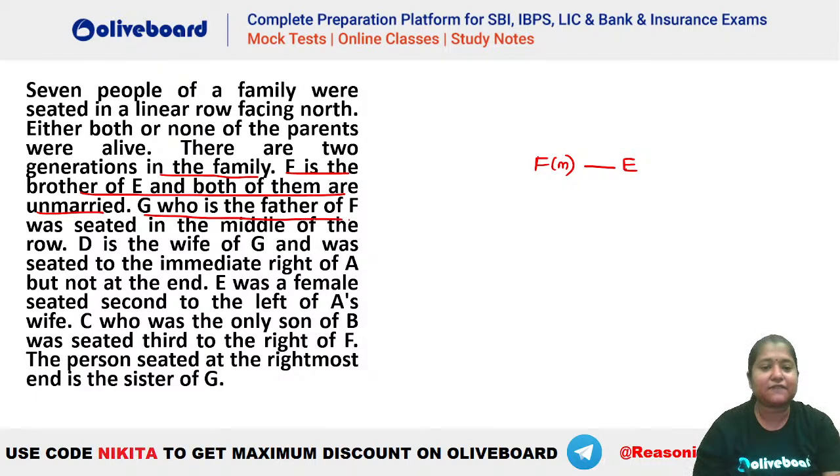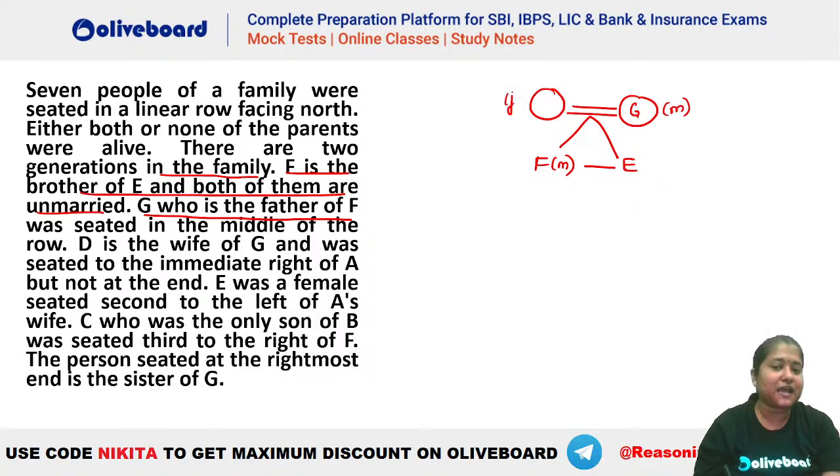Now G is the father of F. So we know that single parent is not an option. That means we should have both the parents here. Let's say this is your G. So G is the father, that means a male person. So G is the father of F. So that means there has to be a mother also for F, right? Single parent is not an option at all. So this is the structure.